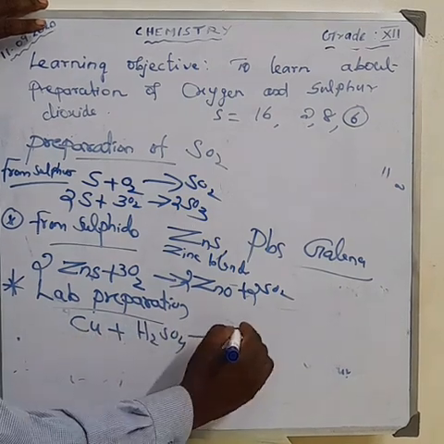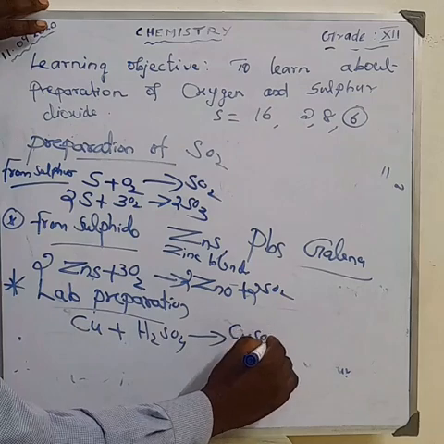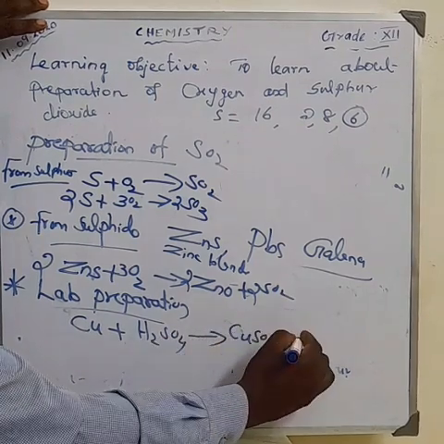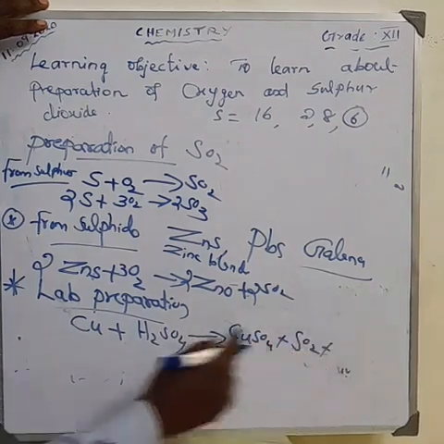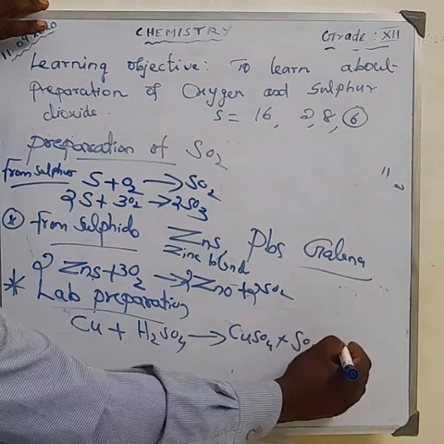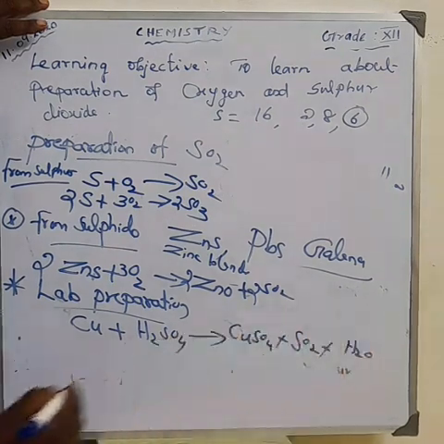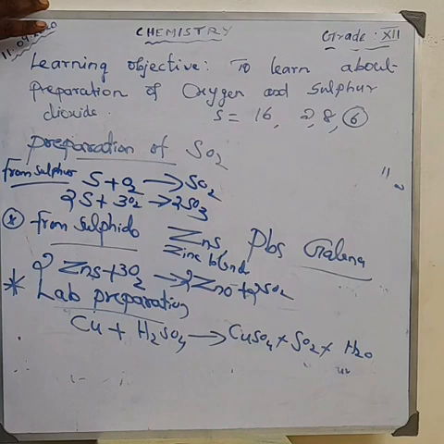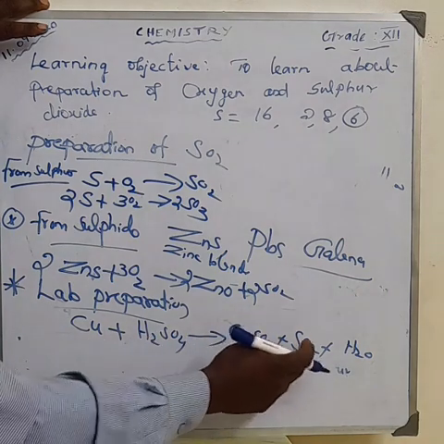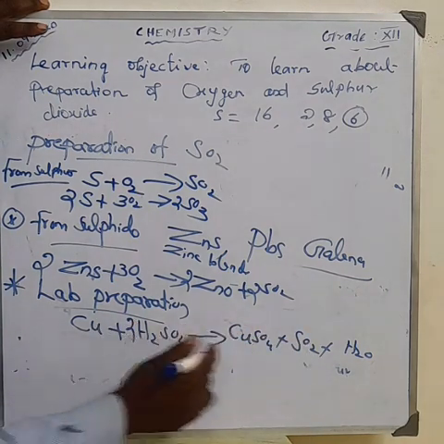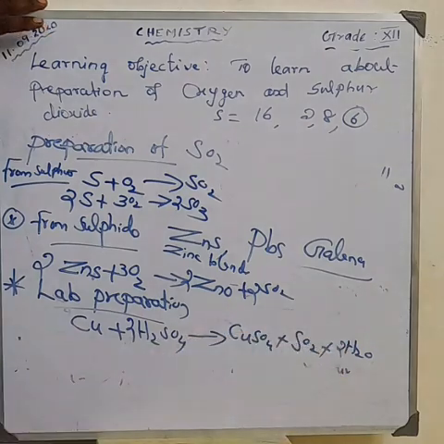Copper combines to form CuSO4 plus sulfur dioxide gas, SO2, plus hydrogen combines with oxygen to form water. How can you balance the equation? Here 2 sulfur is there, so make it 2 here. 2 hydrogen is there, so make it 2 here. Now the equation is balanced.